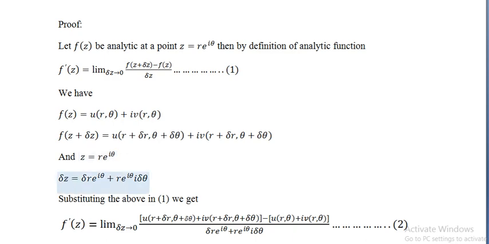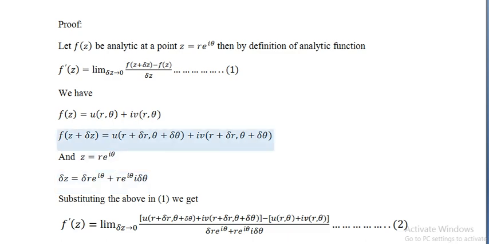Differentiate r to get Δr and keep e^(iθ) as it is, plus keep r as it is and differentiate e^(iθ). Its differentiation is e^(iθ), and the differentiation of iθ is i Δθ. So i is constant, and θ becomes Δθ.